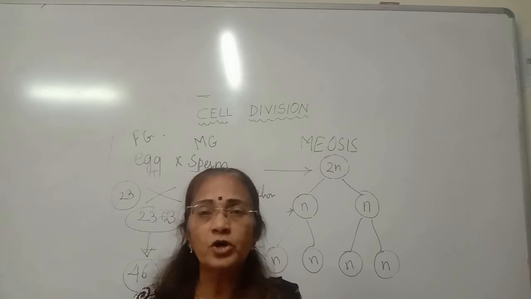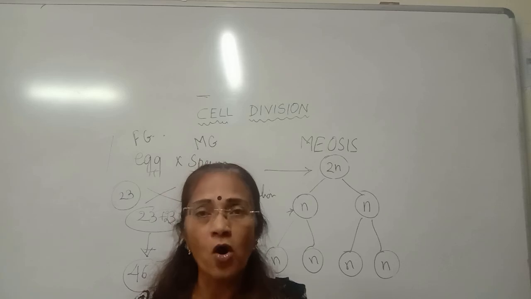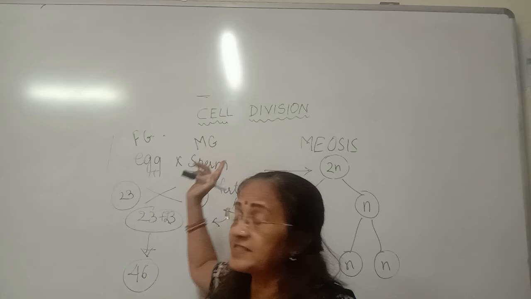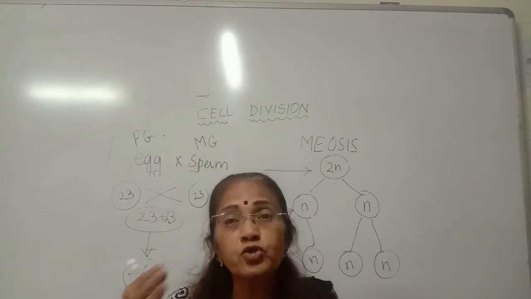Thus meiotic cell division is required for the continuation of the species, while mitotic cell division is required for the growth of the body.